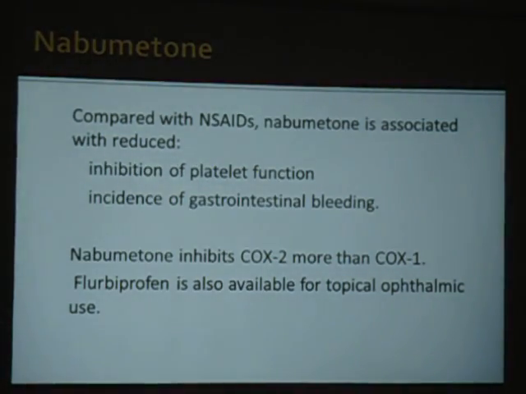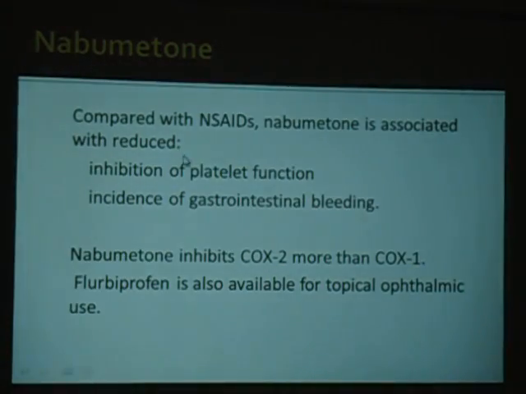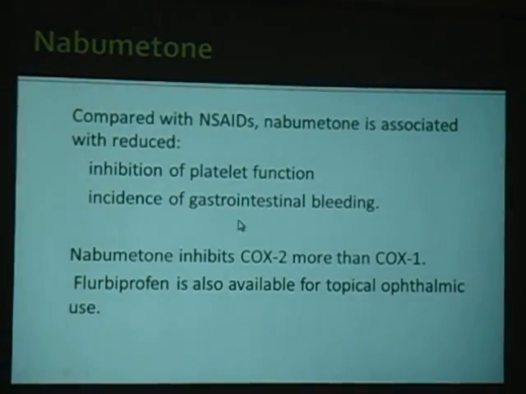So nabumetone, compared to other NSAIDs, is associated with less inhibition of platelet function. So there is no action on the platelets. That is good if there is a bleeding tendency in the patients. Okay, and the incidence of gastrointestinal bleeding is also less. This is because of relative action on COX-2 rather than COX-1 action.